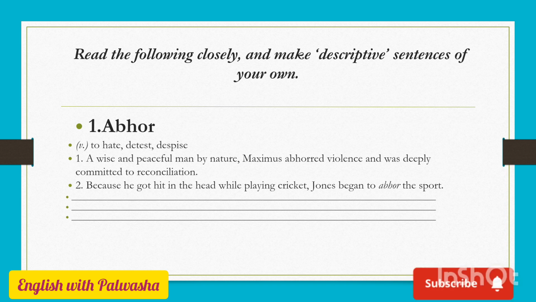A wise and peaceful man by nature, Maximus abhorred violence and was deeply committed to reconciliation. It means he hated the war and all these violent things. Because he got hit in the head while playing cricket, Jones began to abhor the sport. He started hating the sport. So this was the meaning, and you can now create your own descriptive sentences.